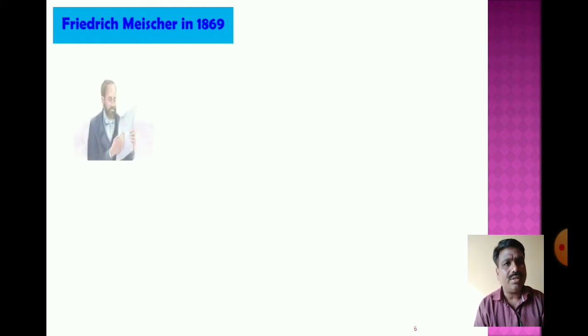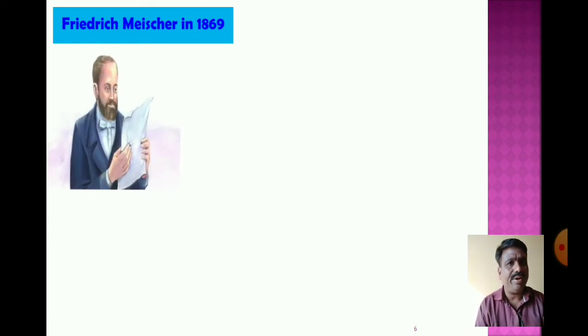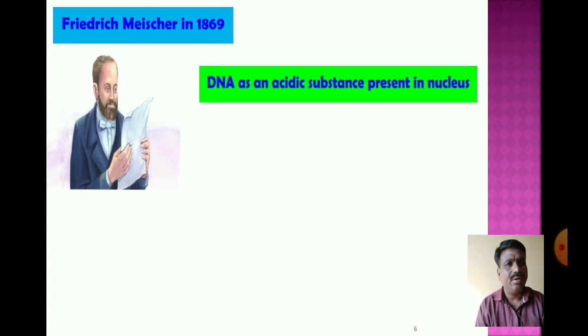In 1869, Friedrich Miescher used technological processes to isolate the nucleus and identify the chemical properties of what is present in it. He identified DNA as an acidic substance.